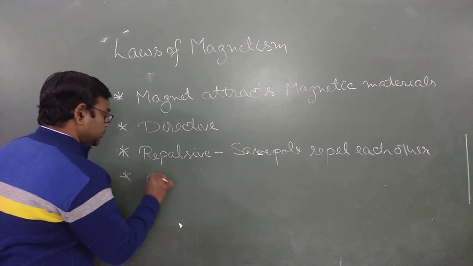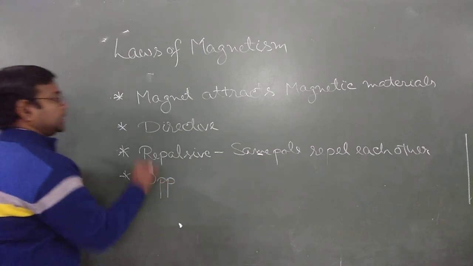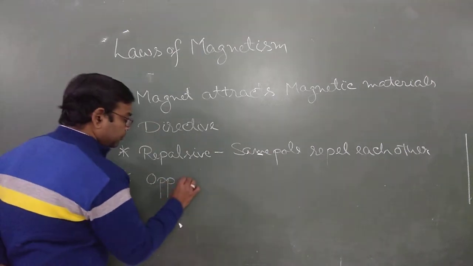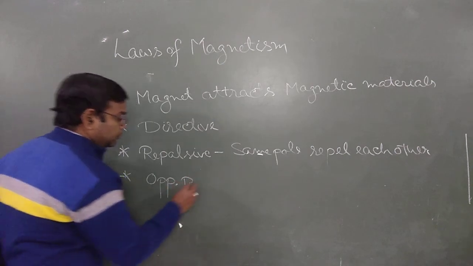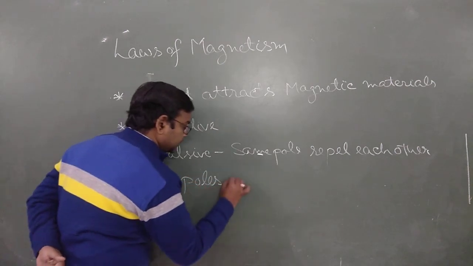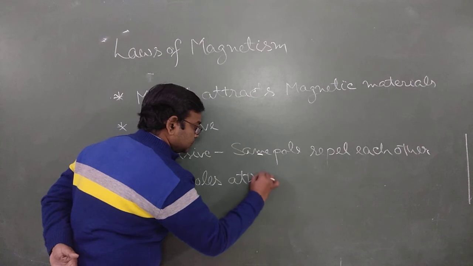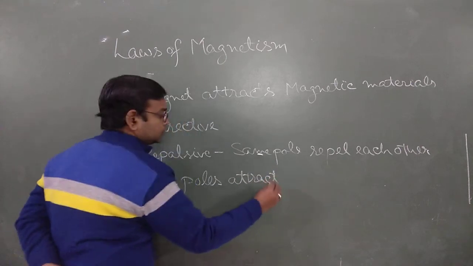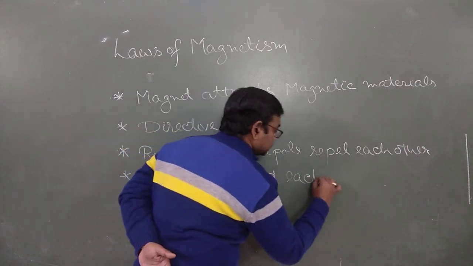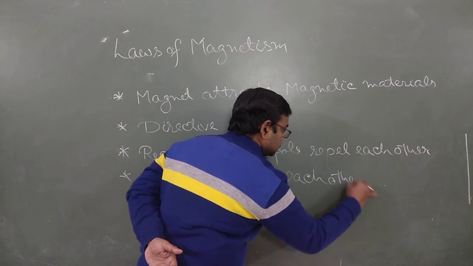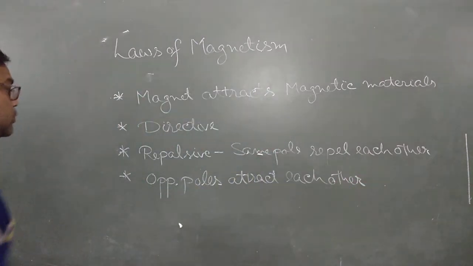Then, in the case of attraction, one more thing is there: opposite poles attract each other. Clear? So there are some points.